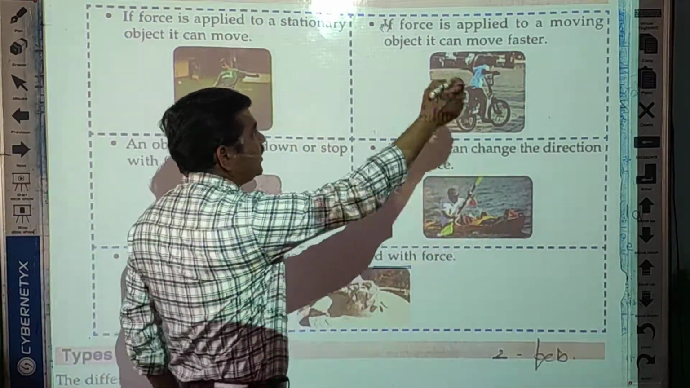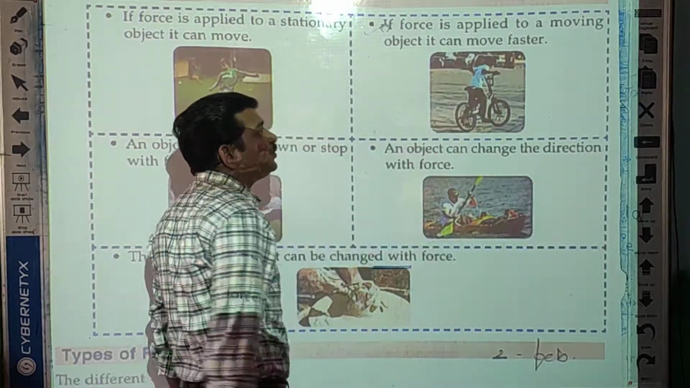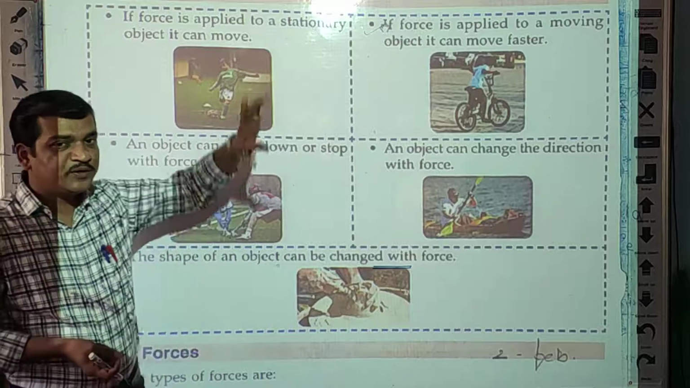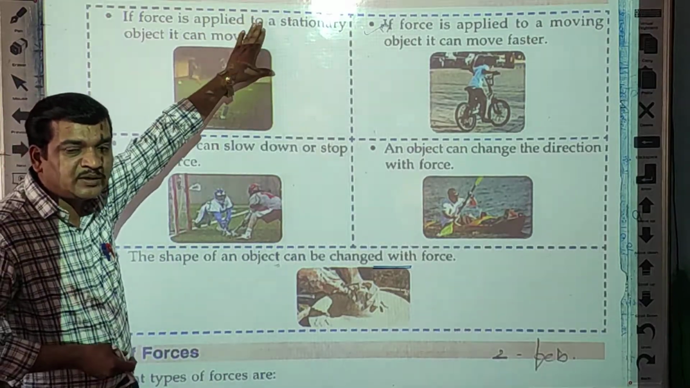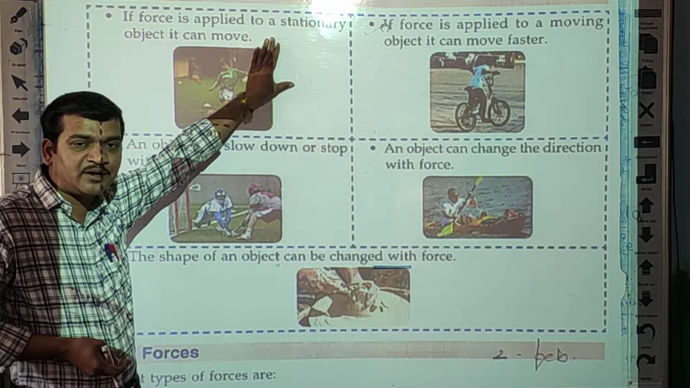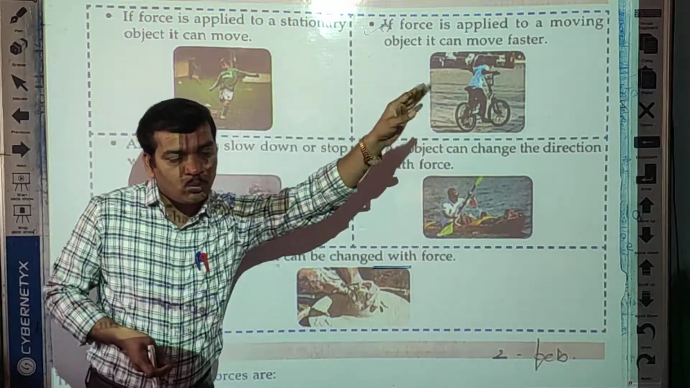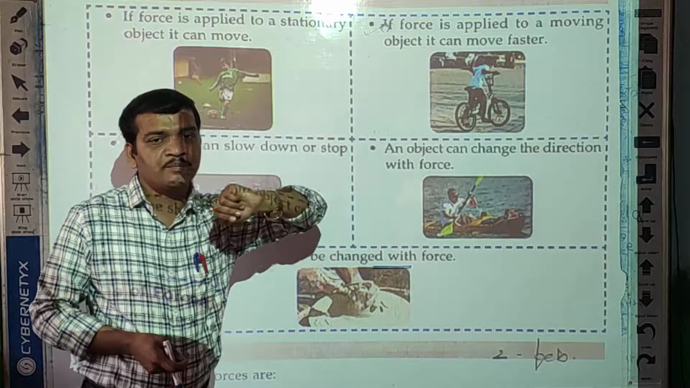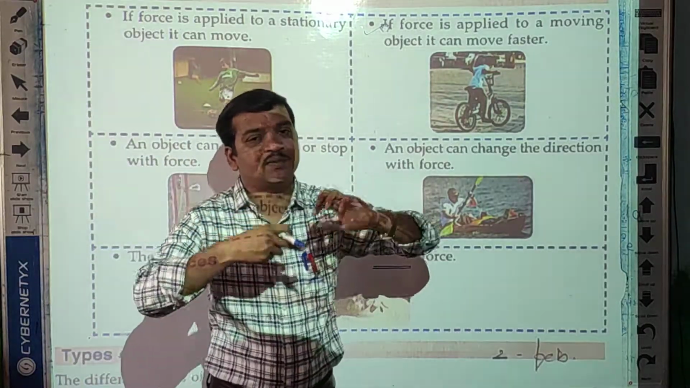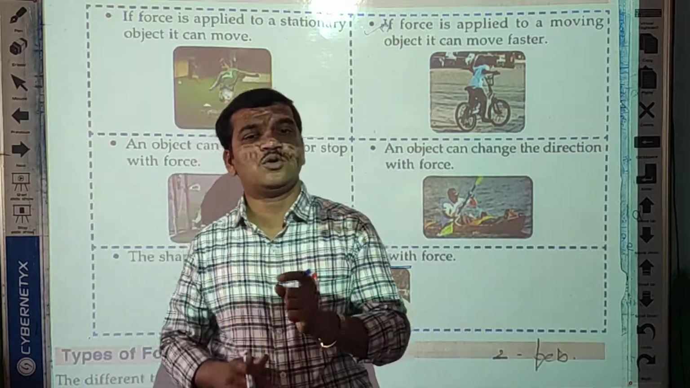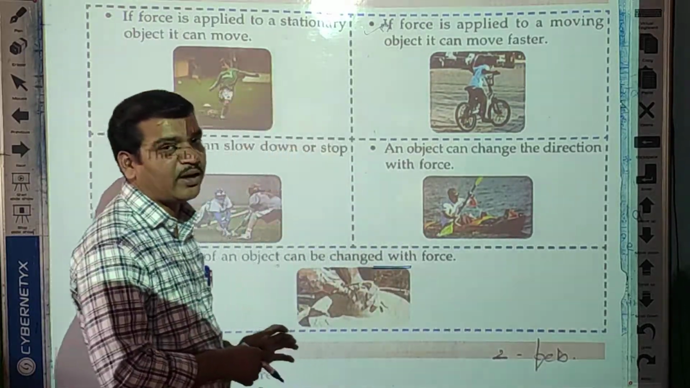Second, if force is applied to a moving object, it can move faster. So first we already talked about the stationary object. If an object is stationary and you apply force, that object comes into motion or starts moving. Now some objects are already in motion, and if you apply force on that object, what happens?